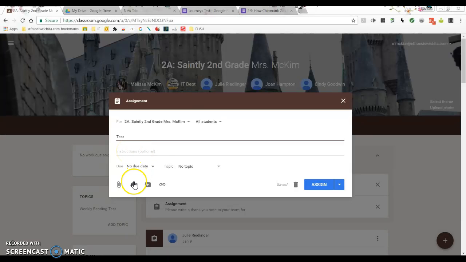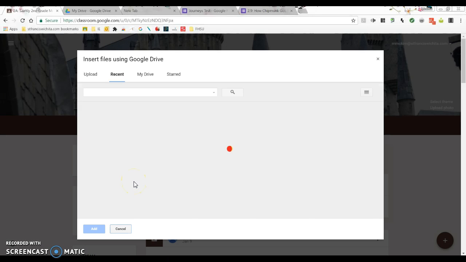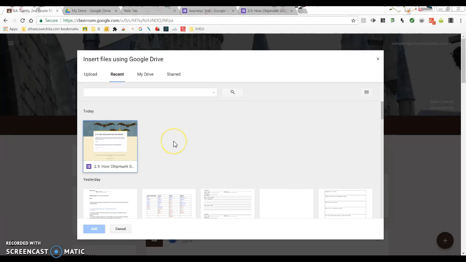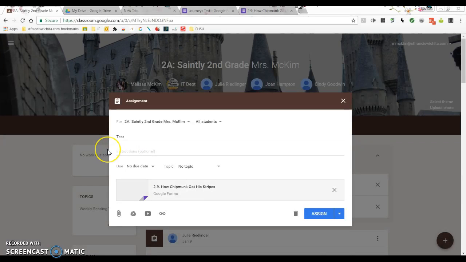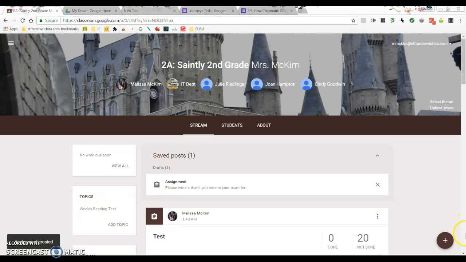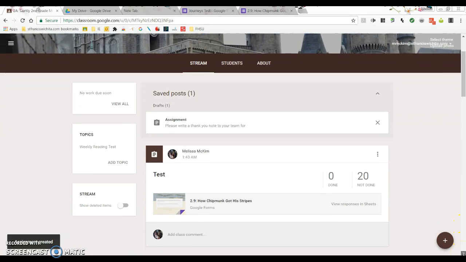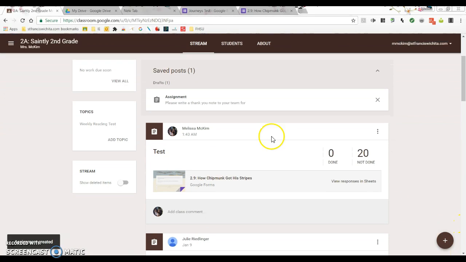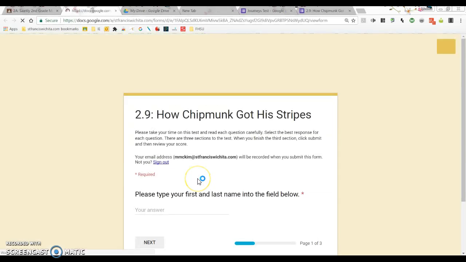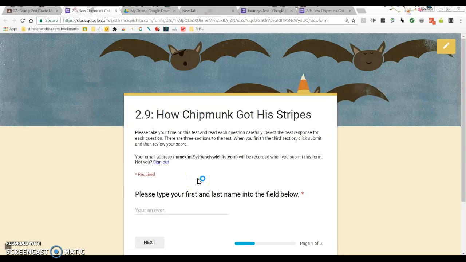And then down here in my Google Drive, it'll give me all of the forms that I've created. I'm going to double click on the test that I made, and then I hit assign. Then each student will log in and go into Google Classroom. They're going to click on the test and then they'll take it.